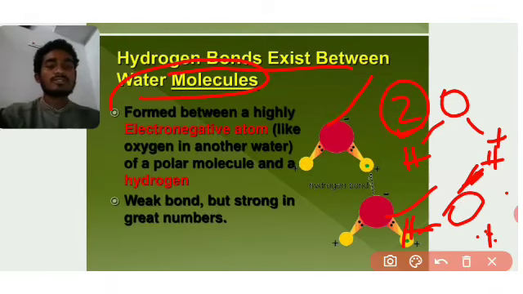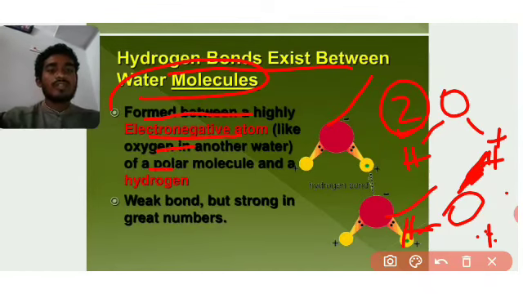The bond is sometimes weak and sometimes strong. So this is a polar nature. It is formed between a highly electronegative atom like oxygen in one water molecule and another polar molecule. So sometimes it is a weak bond, but strong in large numbers.